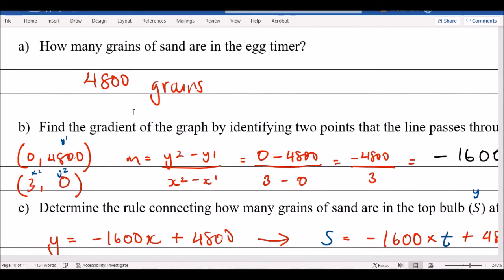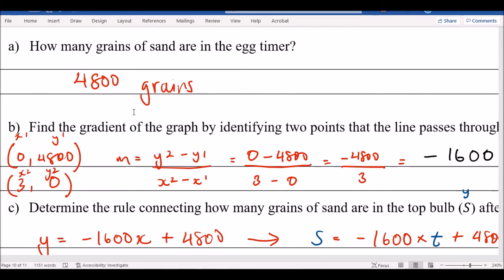Here are the 2 points. You want to make sure you write your 2 points first, and then you label them x1, y1, x2, y2. There's my formula, y2 minus y1 over x2 minus x1, and then just substitute. So 0 take away 4,800, divided by x2 minus x1, which is 3 minus 0. Put it in your calculator and evaluate. So there's my gradient. Did you get it right? There you go. Easy.